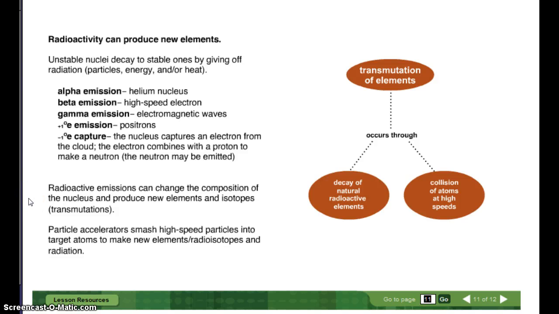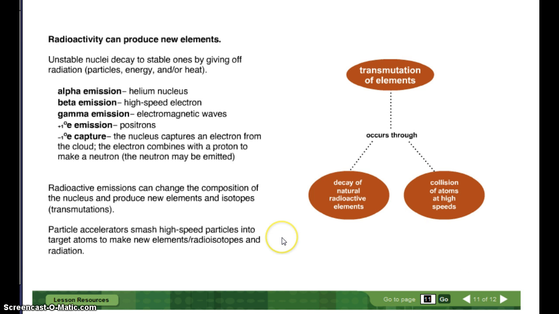Radioactive emissions can change the composition of the nucleus and produce new elements and isotopes, which is transmutation. Particle accelerators smash high-speed particles into target atoms to make new elements, radioisotopes, and radiation. Transmutation of elements occurs through the decay of natural radioactive elements. Transmutation also occurs through collisions of atoms at high speeds.